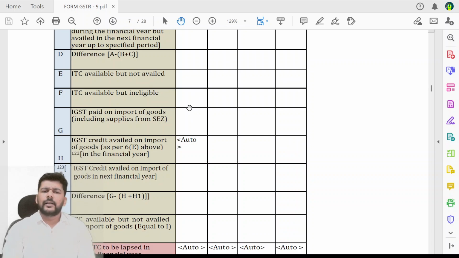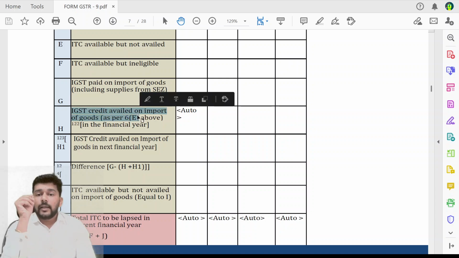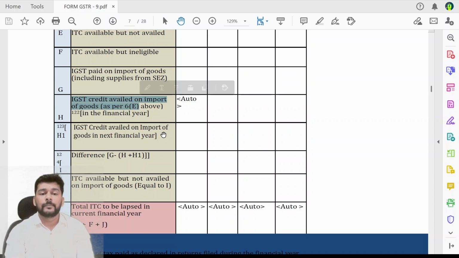Then the difference, ITC availed but not available or ineligible, that classification is something that we need to give. Now IGST paid on import of goods, please see the difference. Yes, this table 8G says IGST paid and table number 8H says IGST credit availed. 8G is from the data coming from your books, how much IGST you have paid during the year, that will be one data. IGST claim during the year will be coming from your table 6E, please mind you well.